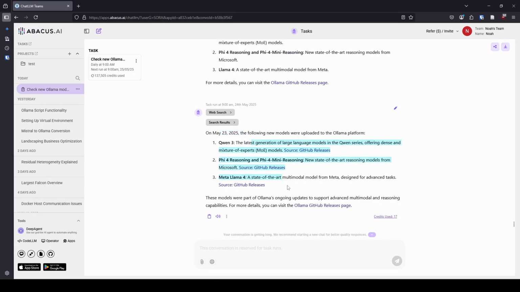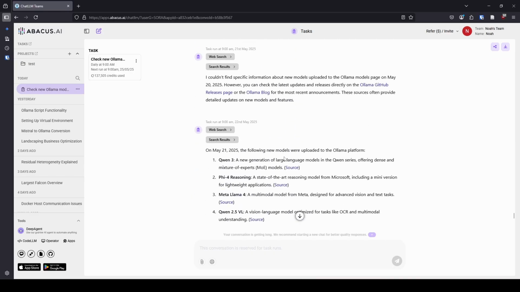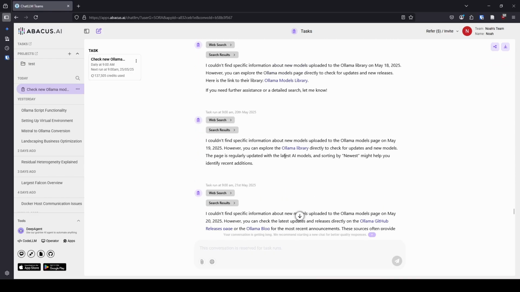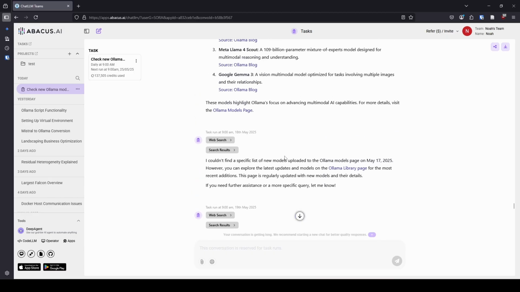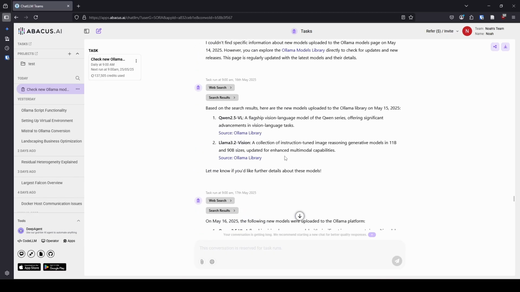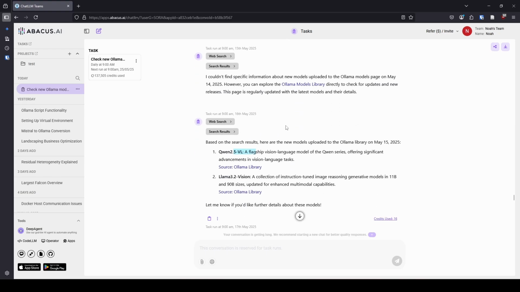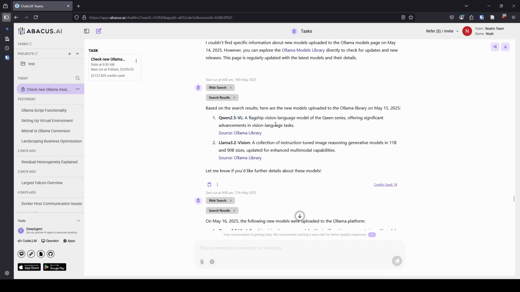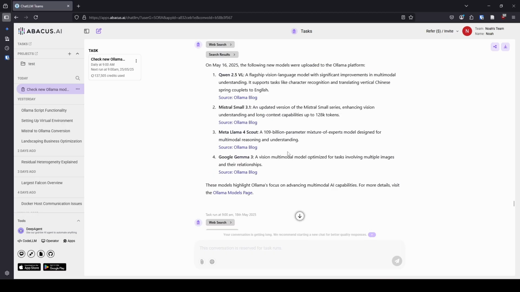So I will say this is actually inaccurate. At least I'm assuming this is inaccurate. I don't think Qwen 3 was actually updated yesterday, but what I noticed was that this is a little bit, I don't know the right word, a little bit inaccurate sometimes. Sometimes it is accurate. Like as I go through here, when it says, here are the new models that were uploaded today, I think this was the day that Qwen 2.5 VL was updated and Qwen 3.2 Vision was updated.